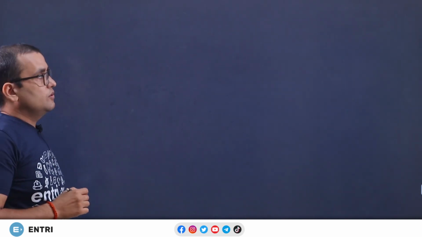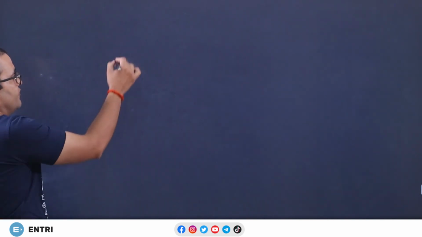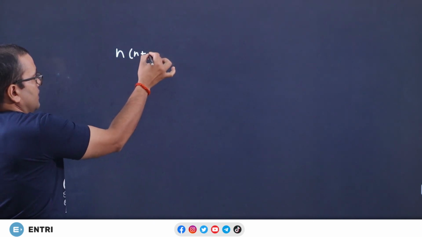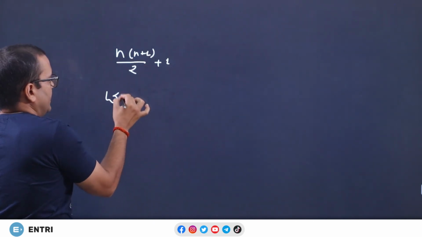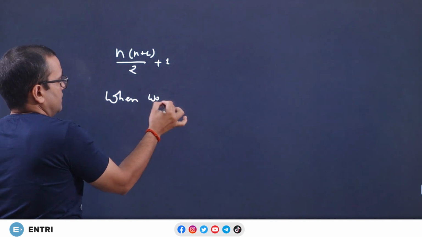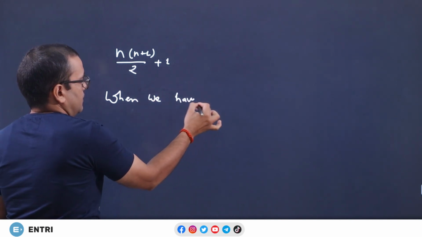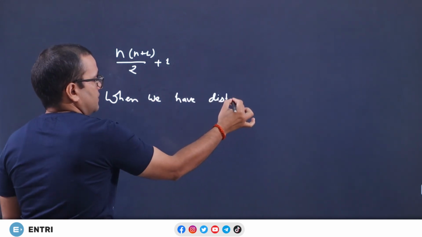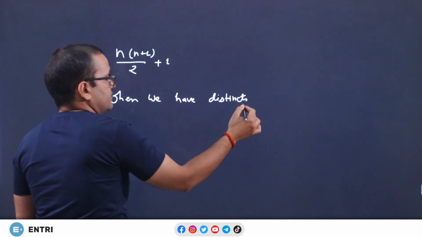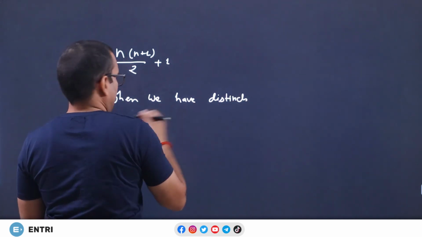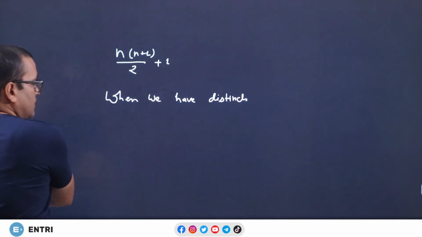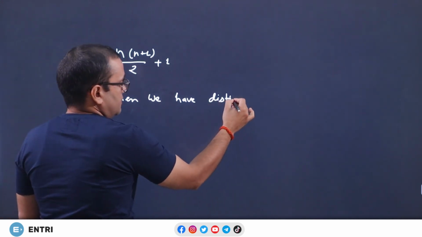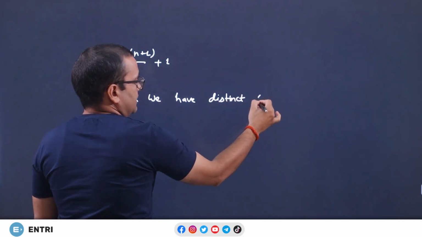So what is the reason why it fails? This formula is only correct when we have only distinct symbols in a string.